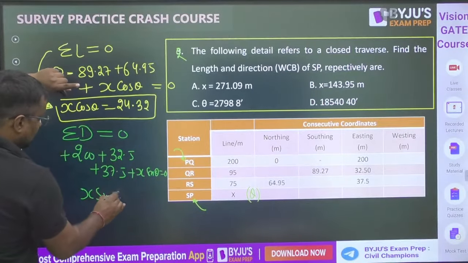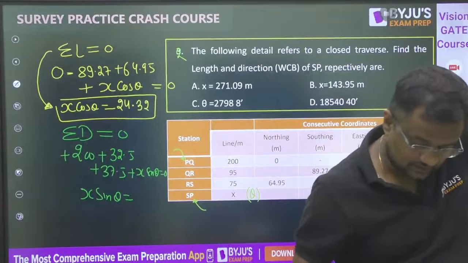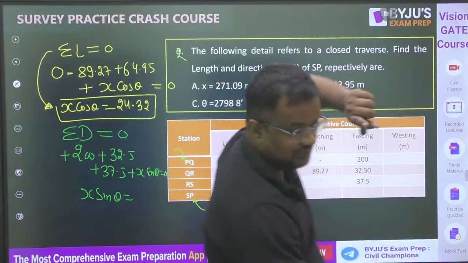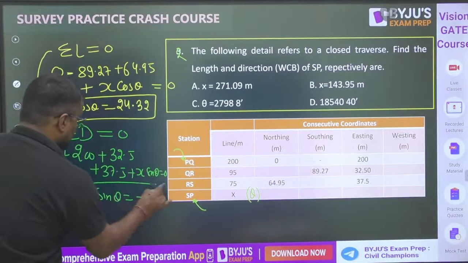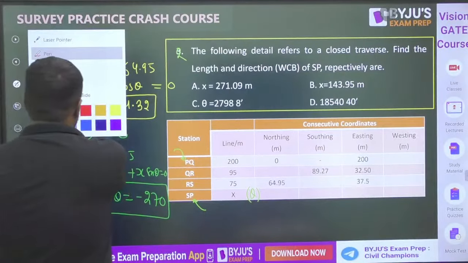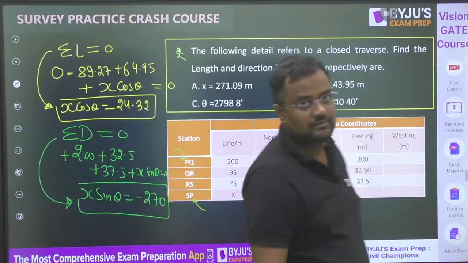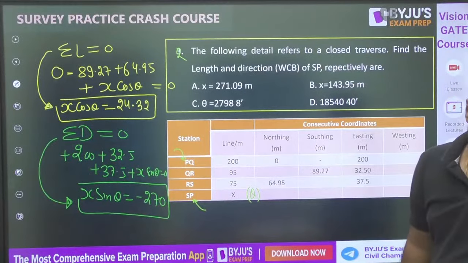From the x sine theta value you are getting minus 270. So summation departure is equal to 0. I am getting two equations, two unknowns.